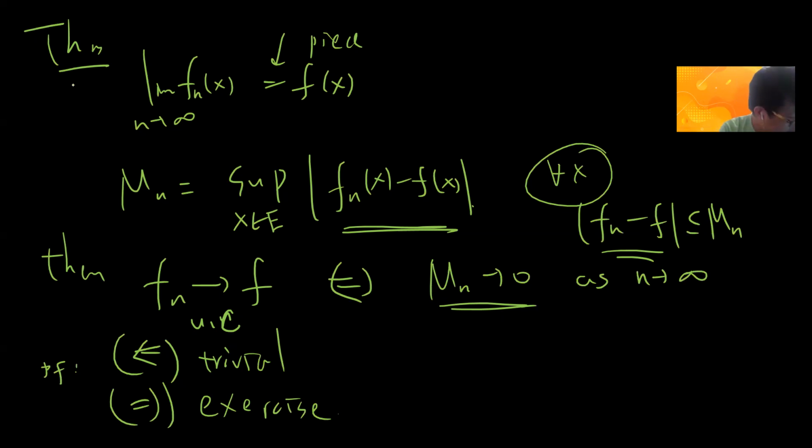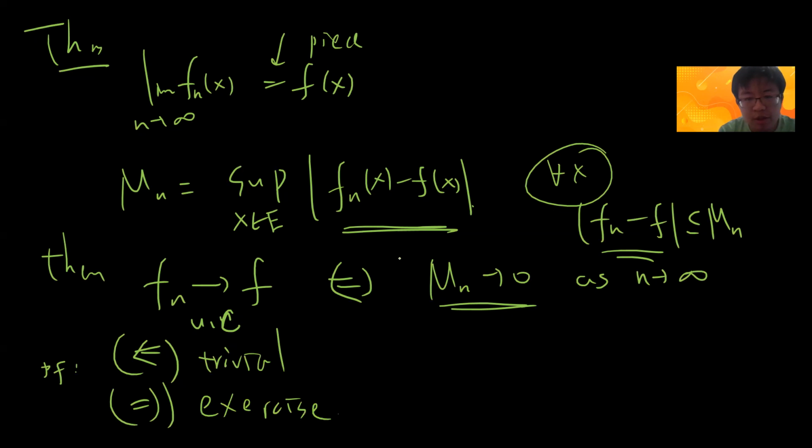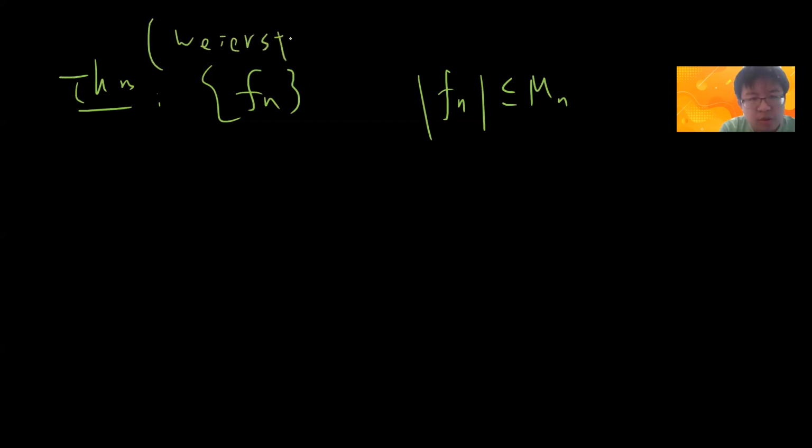Okay, so now the corollary or theorem. This theorem is somehow the same as this, right? Suppose you have a sequence of functions f_n, and let's say |f_n| is less than or equal to M_n. This is usually called the so-called Weierstrass M test.